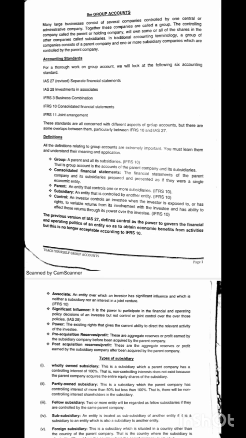They have a parent company and they might have acquired a significant interest in other companies. So other companies are subsidiaries to them. So we have the parent company. Those are the terminologies you must take note of. Parent company is the company that acquires a significant interest in another company. Subsidiary is the company that the parent company actually acquired.